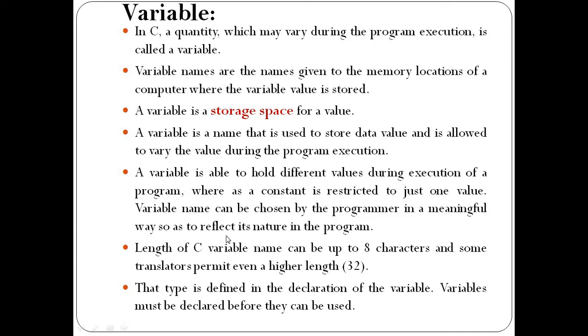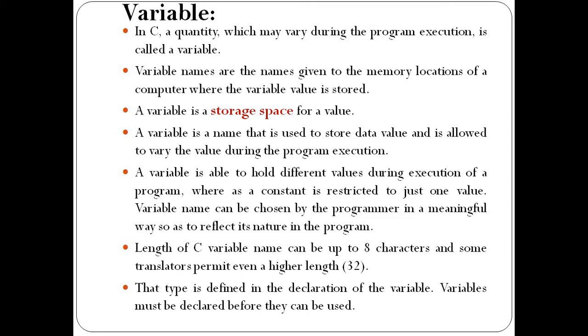So how much can the length vary? The length of a C variable is up to 8 characters, and some translators permit even a higher length, up to 32. Only some translators allow 32, but a minimum of up to 8 characters is valid for creating the name of a variable. The type is defined in the declaration of the variable. Variables must be declared before they are used in the program.